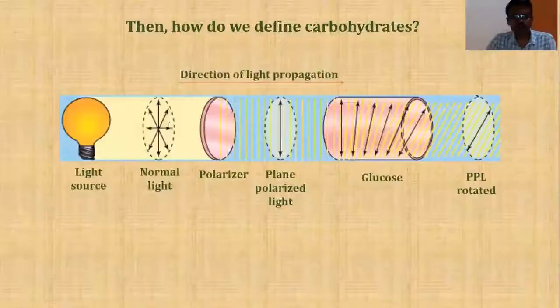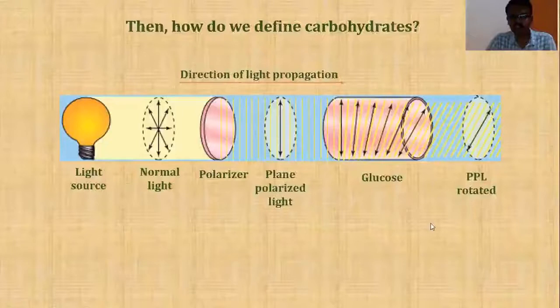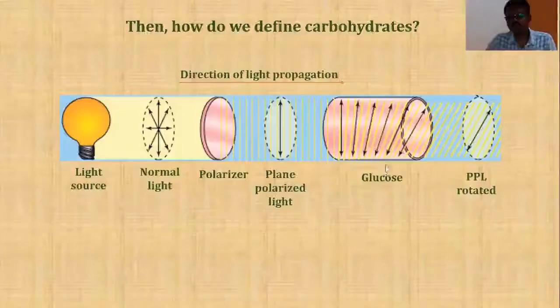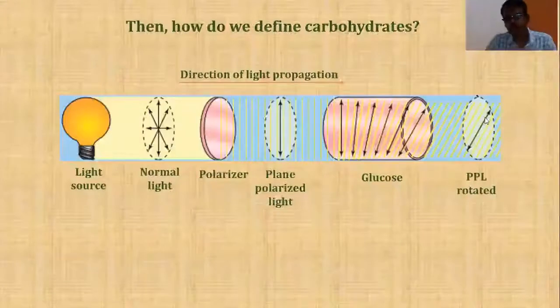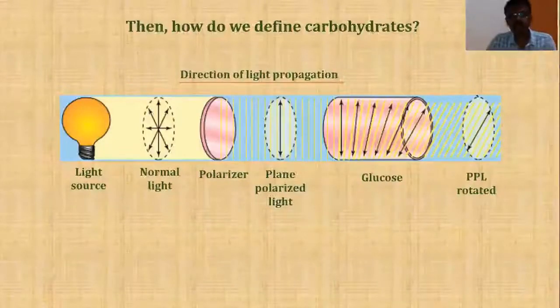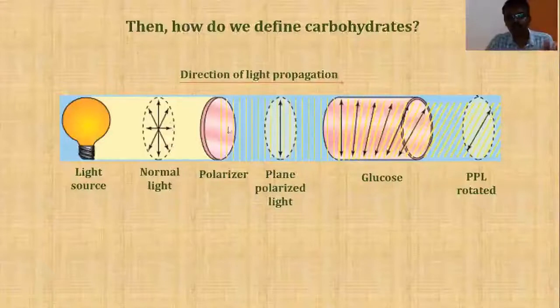Students, just don't get scared by this diagram. Let me explain each part of it. Here in this diagram, a light source is there, and the light which comes out of that light source is normal light. We have kept a polarizer over here, and then plane polarized light, and then a sample tube in which we have taken glucose solution, and the light which comes out of this is rotated or bent towards the right hand side. This is the direction of light propagation. Now I am going to arrive at an important property of carbohydrates using this experiment.